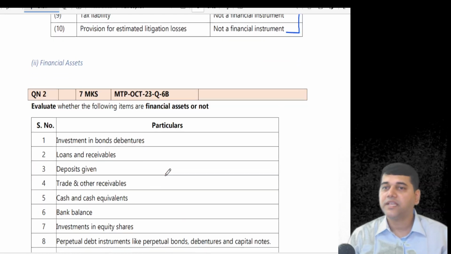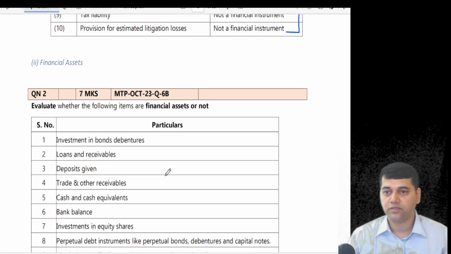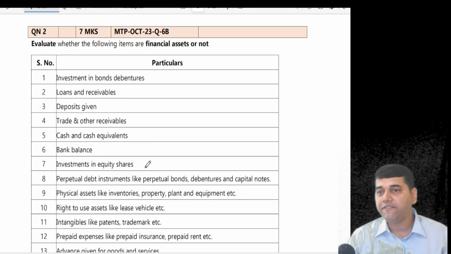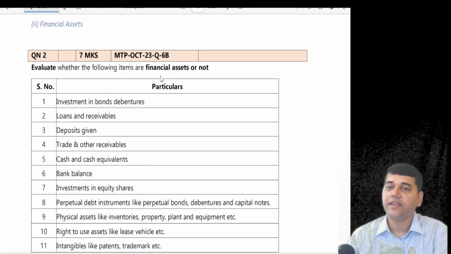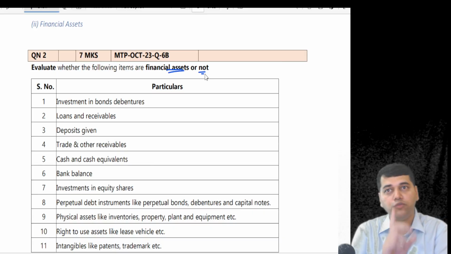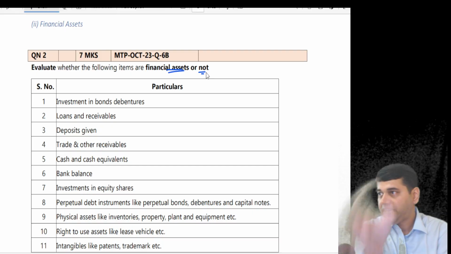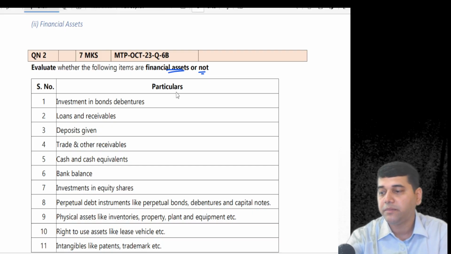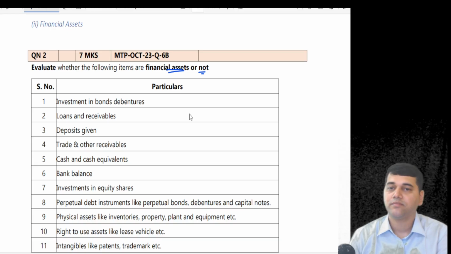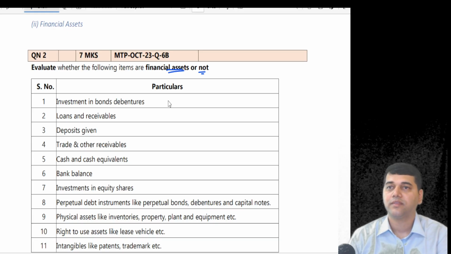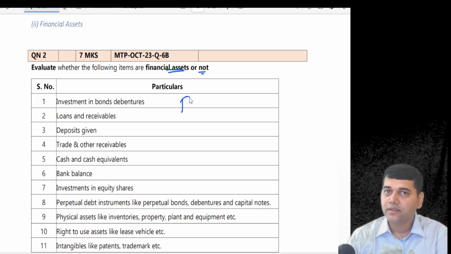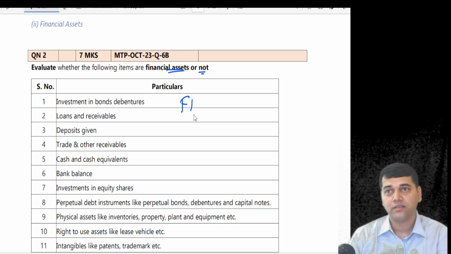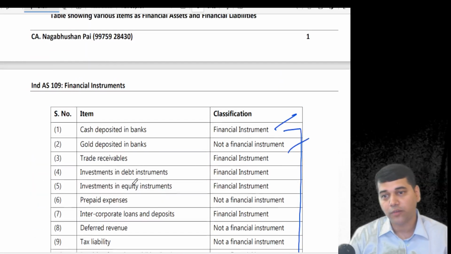Okay. Next, we will go to financial assets. To go to the financial assets definition, what they asked you is: evaluate whether the following items are financial assets or not. Now you have to look from the perspective of the person who is investing. So the first thing is investments in bonds and debentures. Is it a financial asset? Now, should you write the reason, or will you write in this format only?